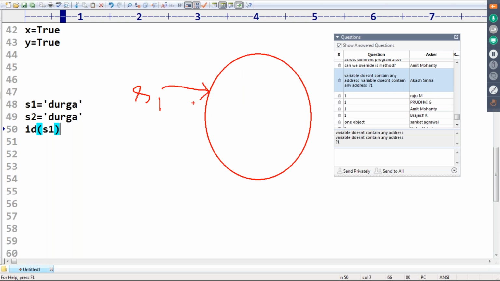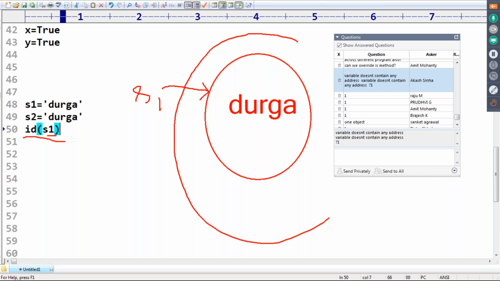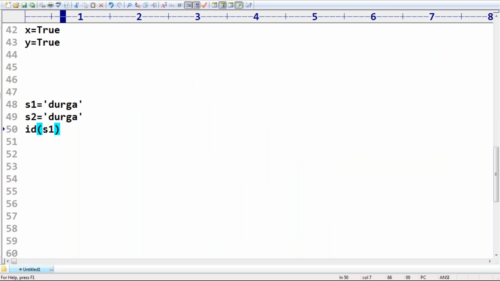I'm not talking about the address of s1. S1 points to which object? I'm asking the address of that object. Clear, Akash? Doubt clarified?